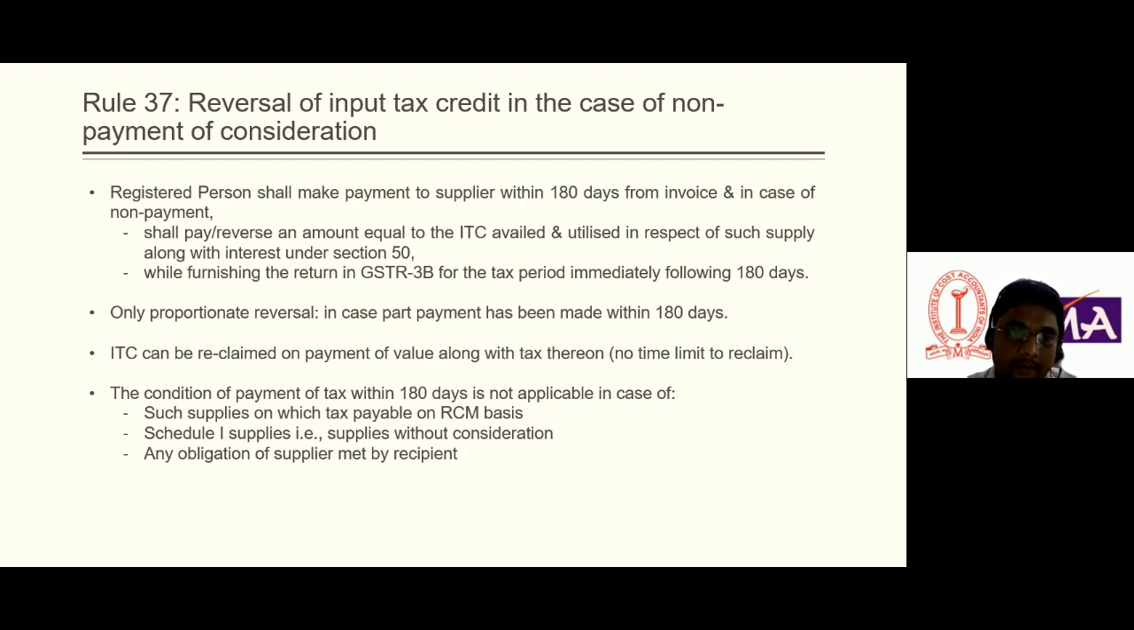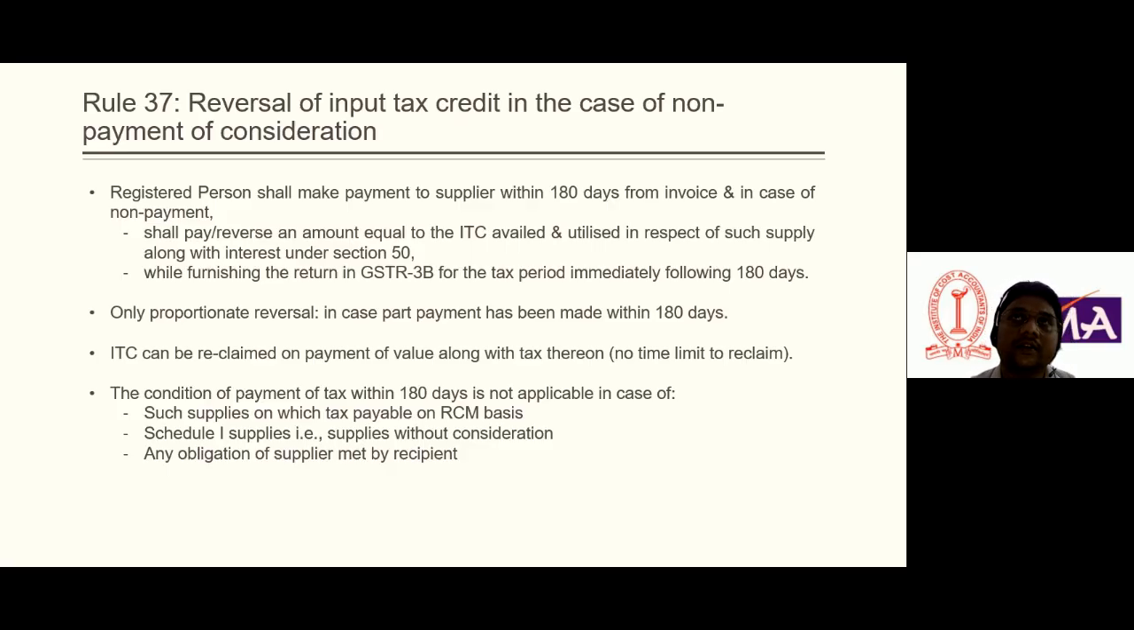In this, the condition of payment within 180 days is not applicable in three cases. First, when tax is payable on an RCM basis, this condition is not applicable. Second, if we supply goods as per Schedule 1, which says supply without consideration, it is not applicable. And third, any obligation of the supplier met by the recipient, a term defined in section 15 subsection 2 on the value of supply. In detail, we shall discuss what the obligations are.